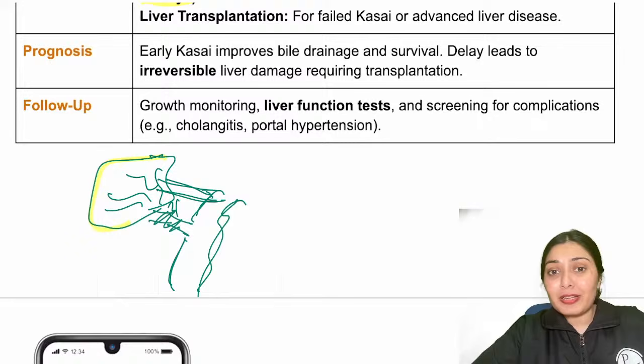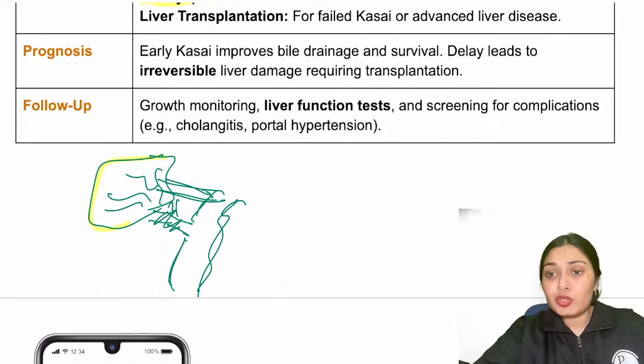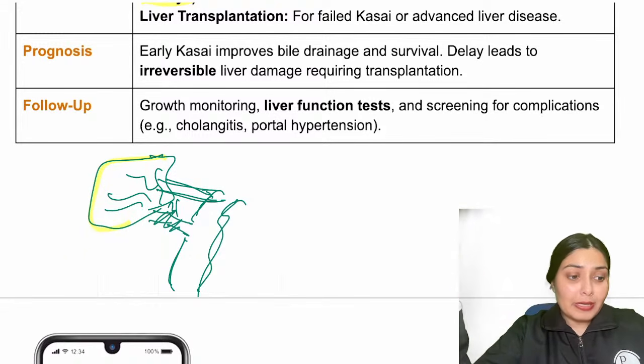And this diagram, however poor a representation it is, you get the gist that we have to bypass this bile flow obstruction. So we directly connect the bile duct to the gut so that bile can be drained.